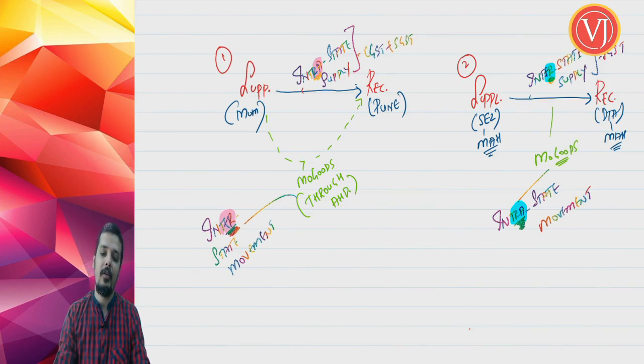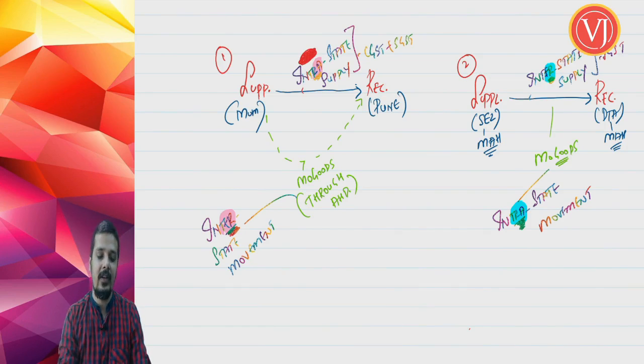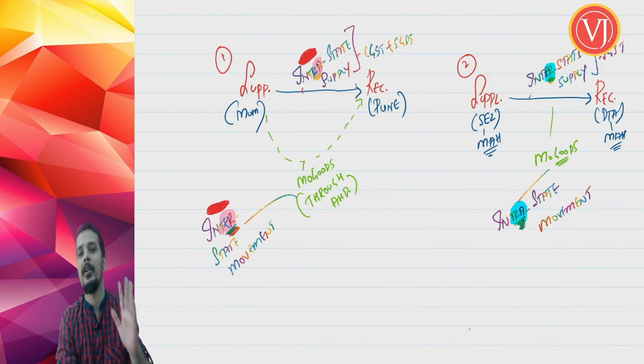Now the beautiful analysis is this: in case 1, the supply was intrastate, therefore the tax was CGST, SGST, but the movement was interstate. Mumbai to Pune, so the supply was intrastate supply, but the goods went through Ahmedabad, that is Gujarat, so the movement was interstate movement.